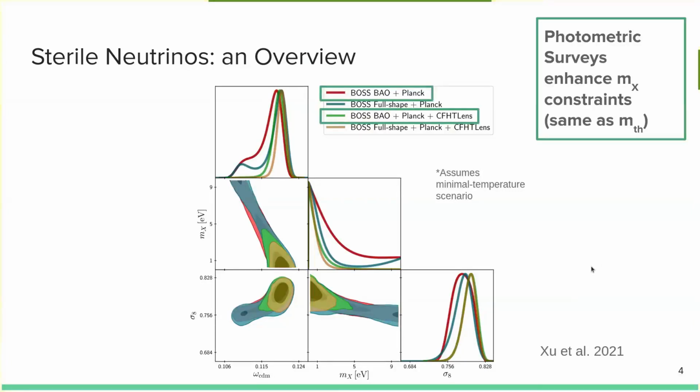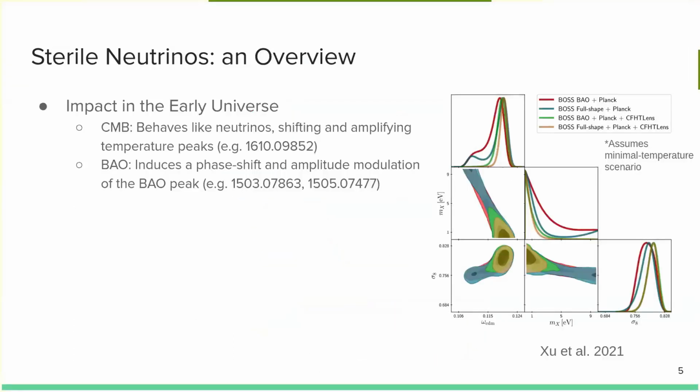What I'd like to note here is that photometric surveys can actually further constrain the physical mass of a sterile relic. Take, for example, the red and the green contours that you see in this triangle plot. What we're adding here is galaxy survey information from CFHTLenS, and we can see, which is more obvious in the 1D posterior plot here of m_x, that the transition from the red to the green for m_x is very large. And they note that having this additional galaxy information really helps to constrain the mass of the sterile neutrino.